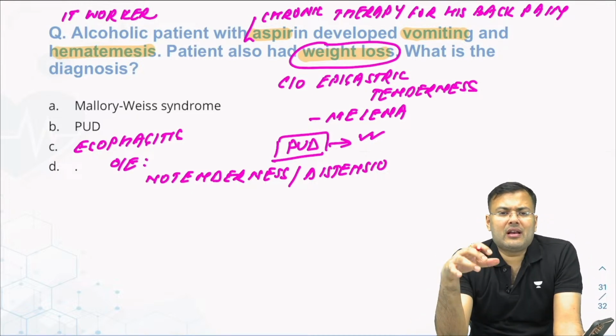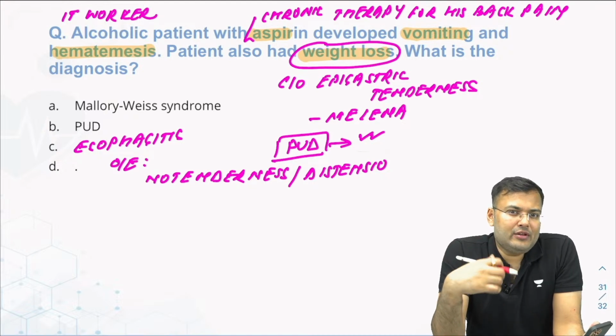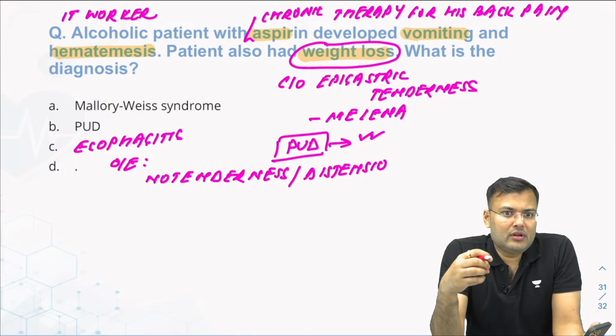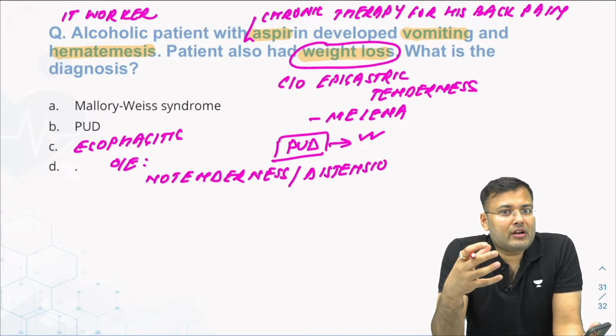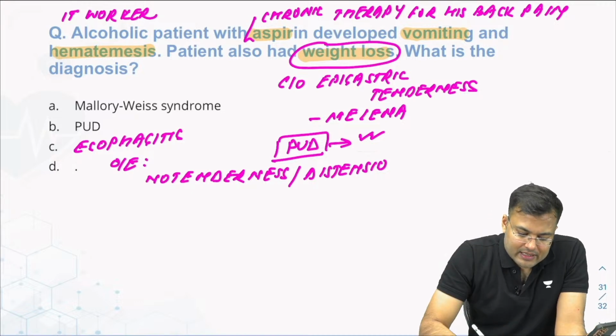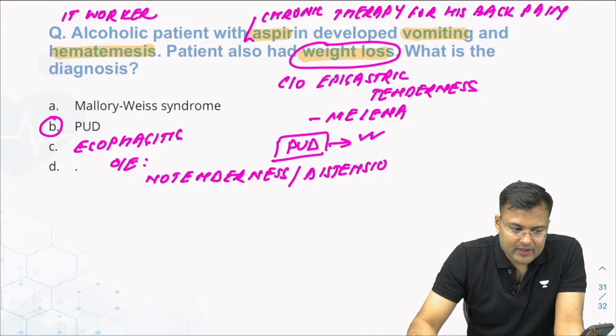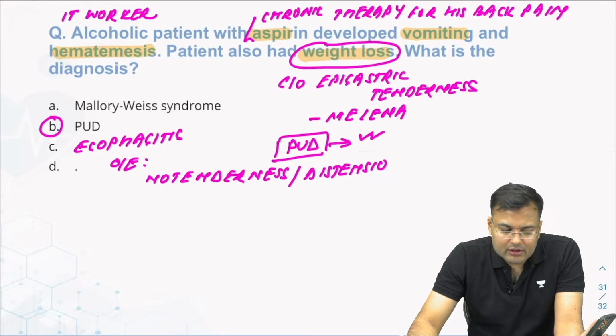So this is a classical case of peptic ulcer because there is a history of NSAIDs, NSAID induced ulcer. That's why there is weight loss also, along with hematemesis. Why weight loss? Because of peptic ulcer, the patient is not able to tolerate food. So here the correct answer is peptic ulcer disease. Right. Clear, guys? So these were the questions.